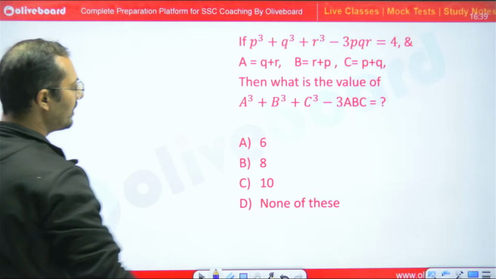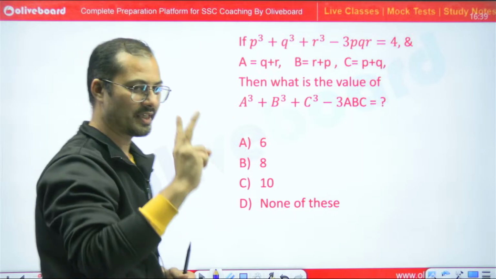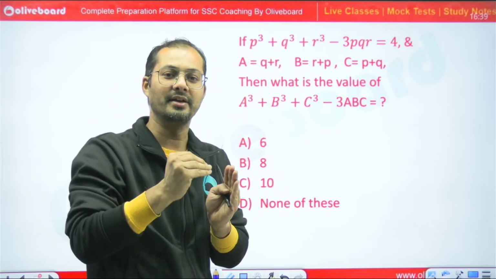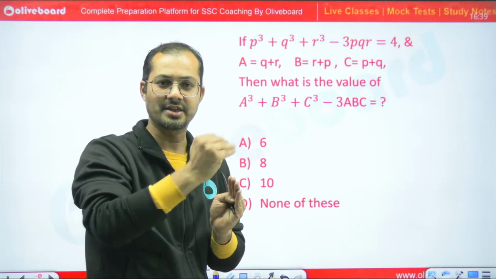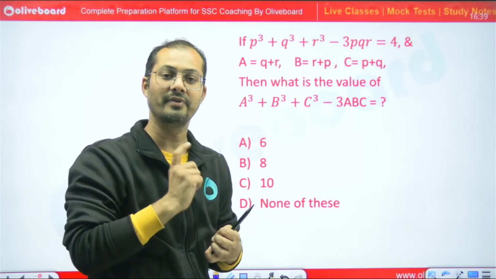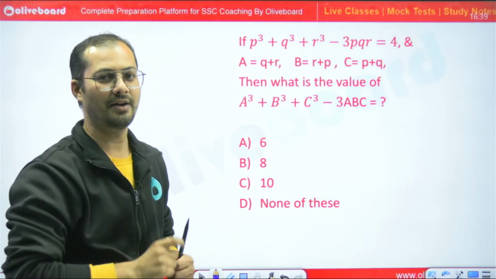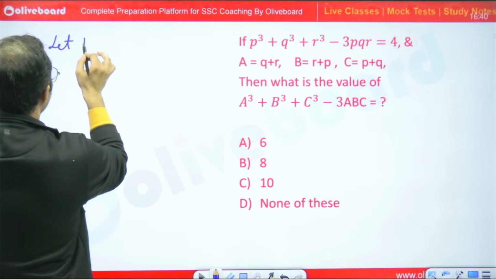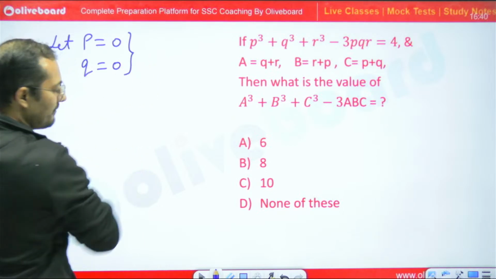See, here 1, 2, 3, 4, 4 equations, 6 variables. So there are 2 extra. Whenever we have extra variables, we can assume them freely, meaning we can give any value to them. We can start from 0, because 0 is very helpful. It will reduce the calculation. So let P is equal to 0 and Q is equal to 0, because this we can give freely.